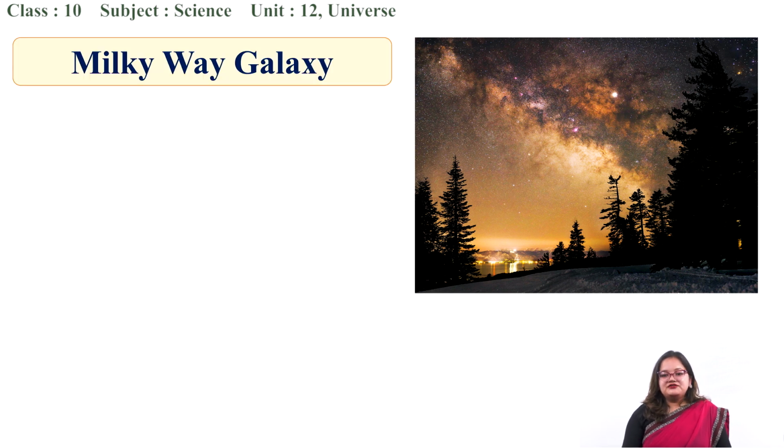What do you think this band is? Yes, this is the Milky Way galaxy. This is our home. You might be thinking, how are we in the Milky Way galaxy and clicking a picture of the Milky Way galaxy?